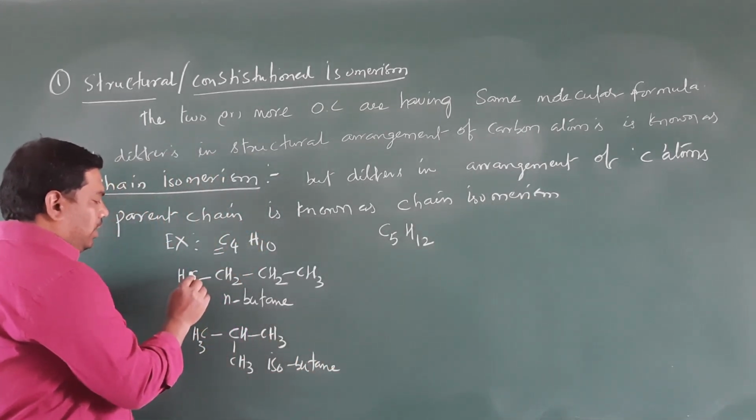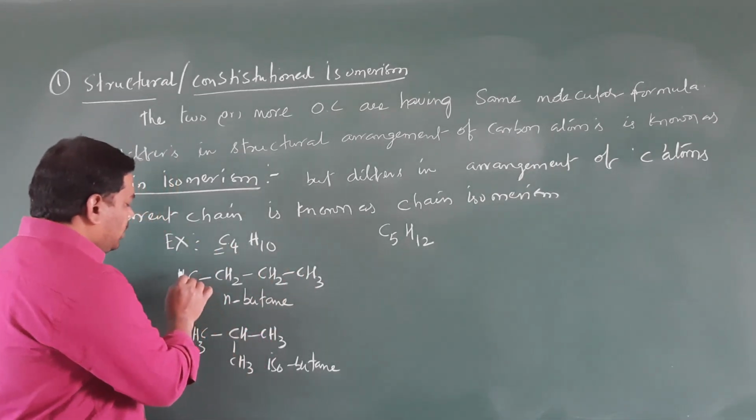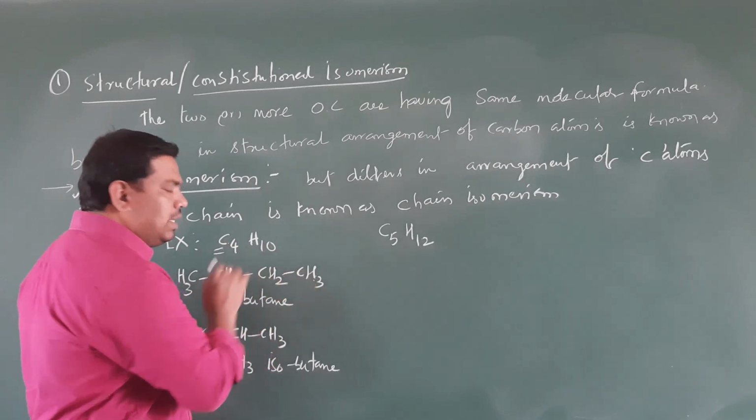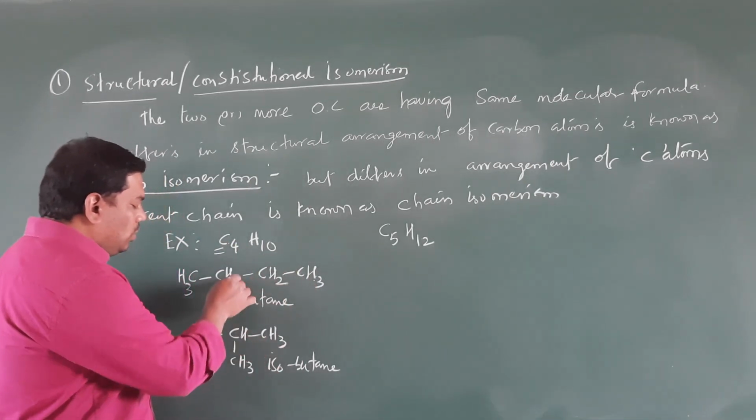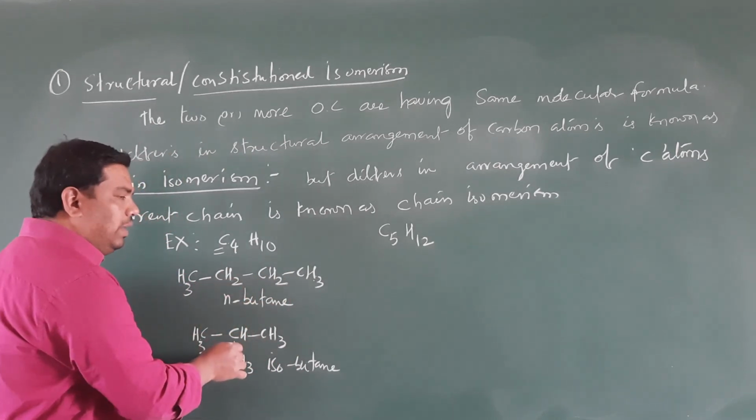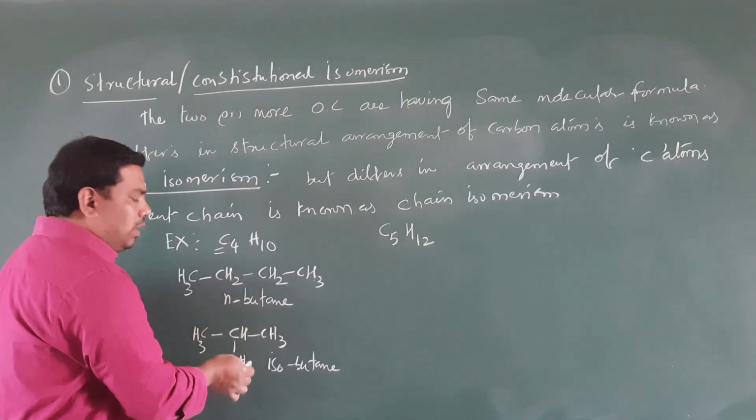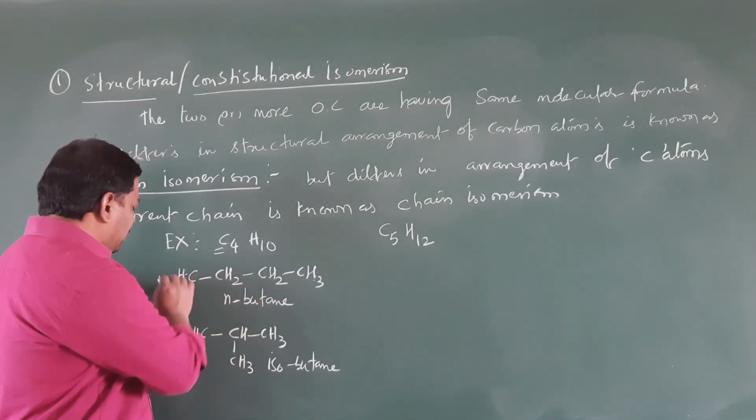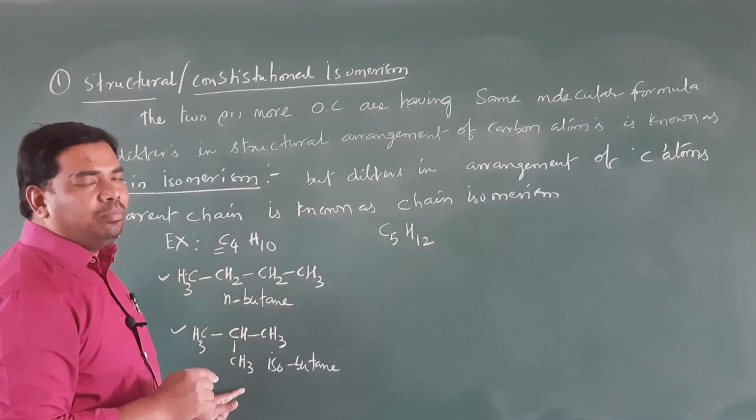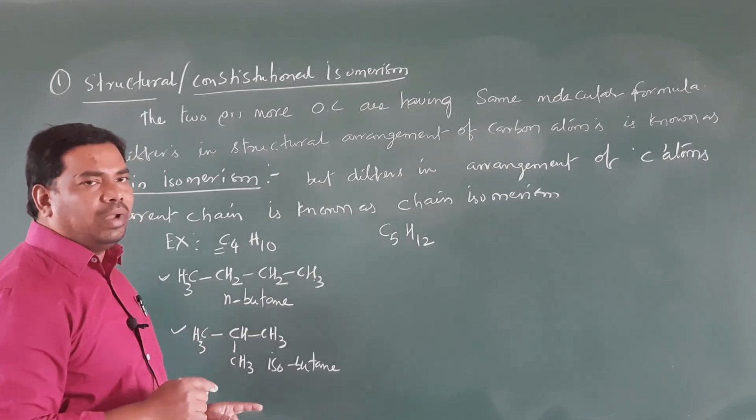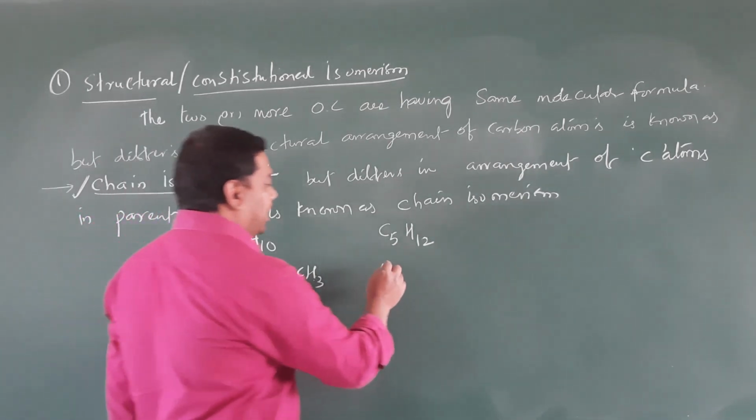Isobutane. Please, here you can see 1, 2, 3, 4. The number of carbon atoms is the same. 3 plus 2 is 5, 5 plus 2 is 7, 7 plus 2 is 10. Here also 3 plus 3 plus 3 is 9, plus 1. So both these isomers have the same molecular formula or chemical formula, but differ in the arrangement of carbon atoms in the parent chain, that is known as chain isomerism. Clear, student? Okay, right.